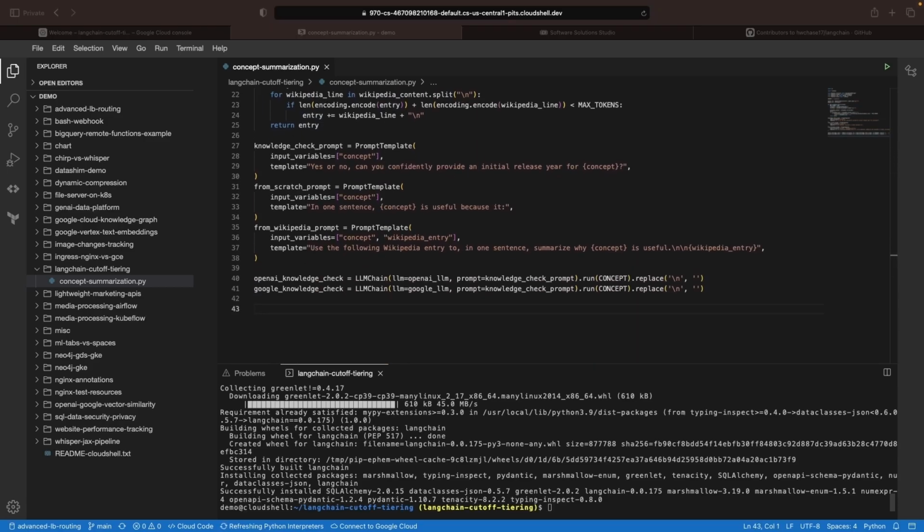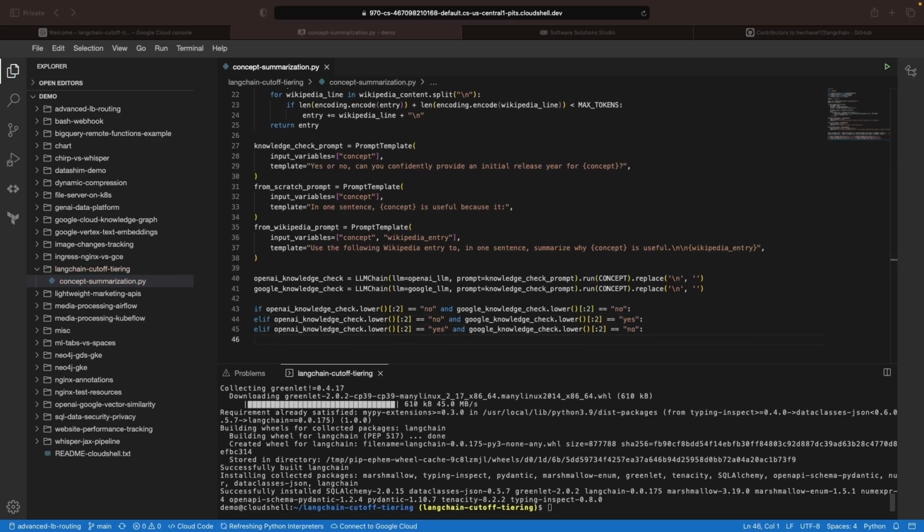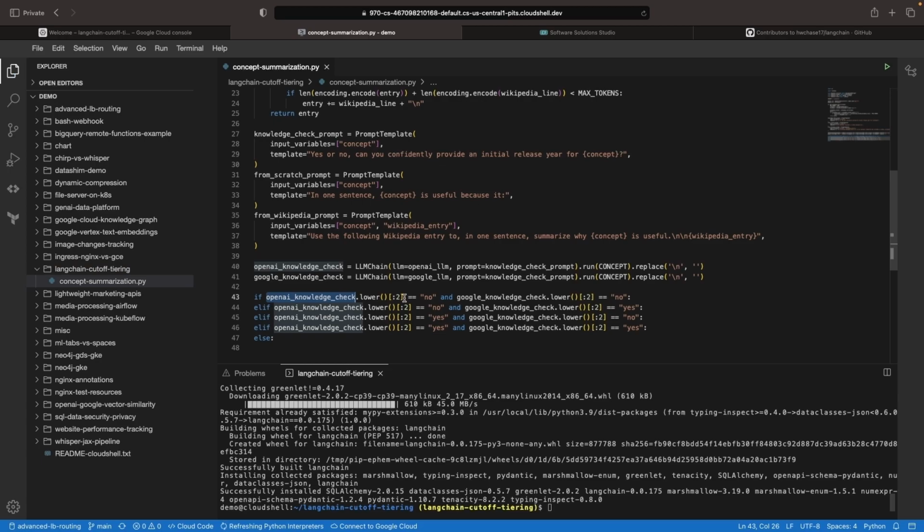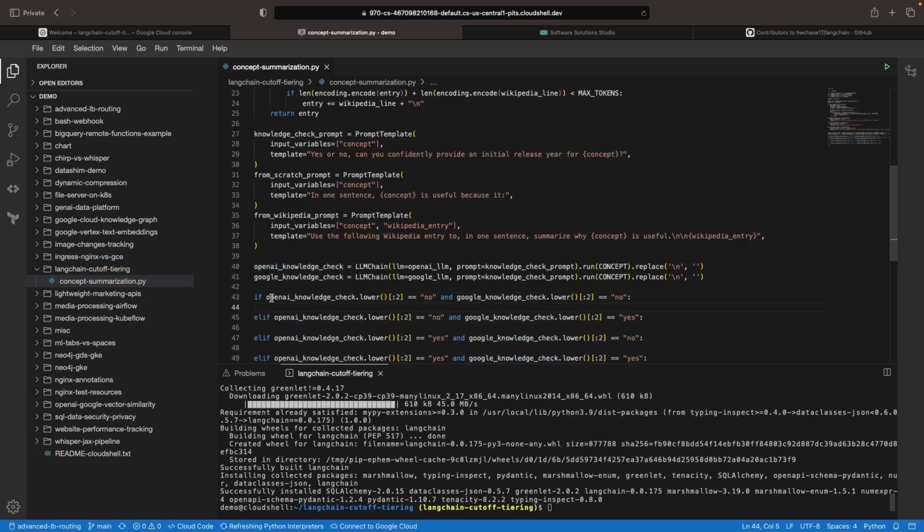Now we can start to define the logic and flow for our approach here, and this is going to be a little bit dependent on your context and which models are your favorites. We're going to build out a match case sort of setup like this. As one example, if the OpenAI seems to understand and the Google AI also seems to understand, then we're going to take some sort of action here and we need to define all the cases. Importantly, though, when neither model seems to understand the concept, that's where we're going to want to leverage the Wikipedia approach and passing in context.